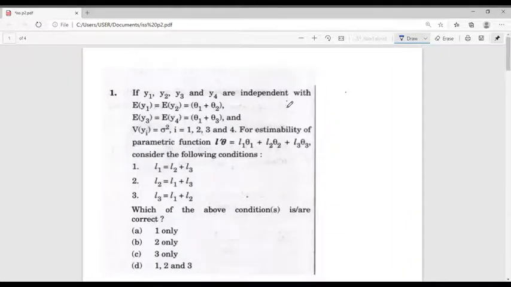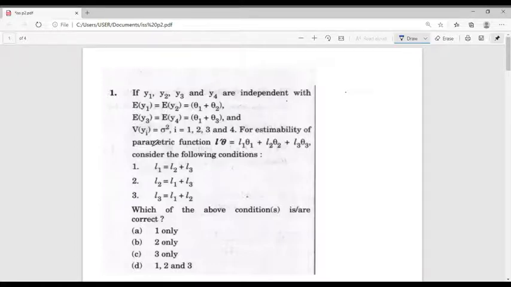Now, let's consider question number 1. The question is: if y1, y2, y3 and y4 are independent with the expectation of y1 equal to that of y2, which is equal to theta 1 plus theta 2, the expectation of y3 equal to the expectation of y4 equal to theta 1 plus theta 3, and the variance of yi is sigma square, i ranges from 1, 2, 3 and 4.